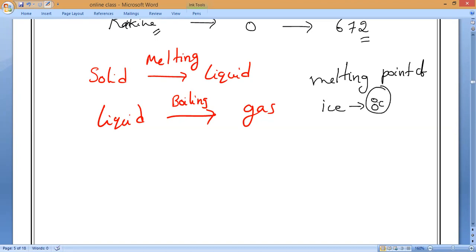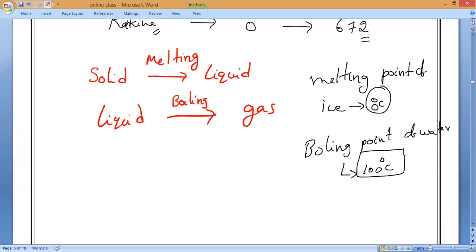In the same way, the boiling point of water, when it converts into water vapor, is 100 degrees Celsius. That is the melting point and boiling point of water. Is it okay?